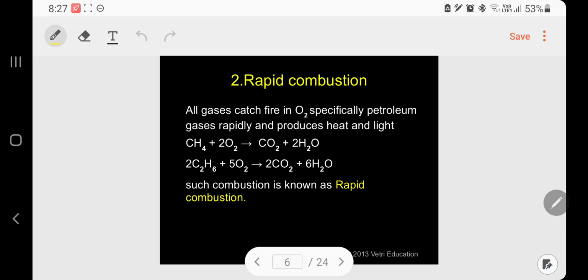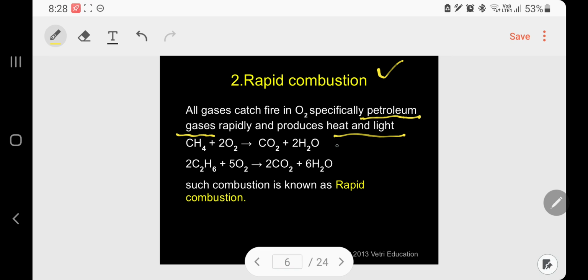The second one is rapid combustion. All gases catch fire in oxygen, specifically petroleum gases. Please follow. All petroleum gases catch fire rapidly and produce heat and light.